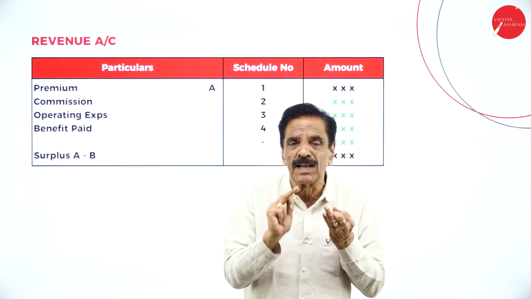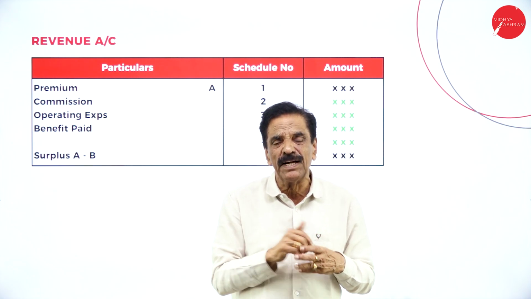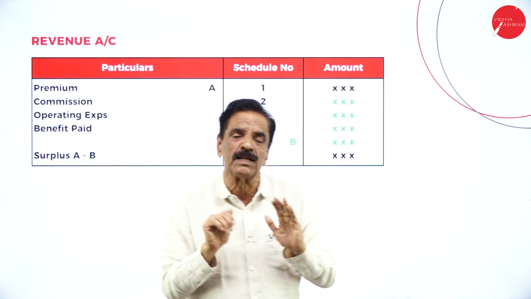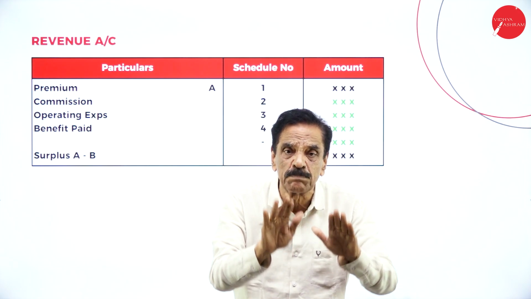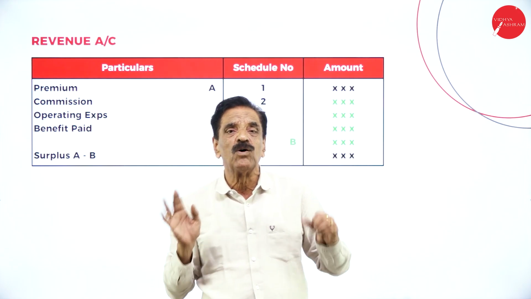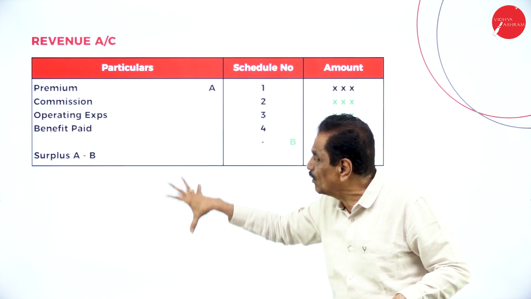Schedule number 12, current asset. Schedule number 13, current liability. Schedule number 14, provision. Schedule number 15, miscellaneous expenses and losses. I will go one by one. So all four go in favor of the revenue account.